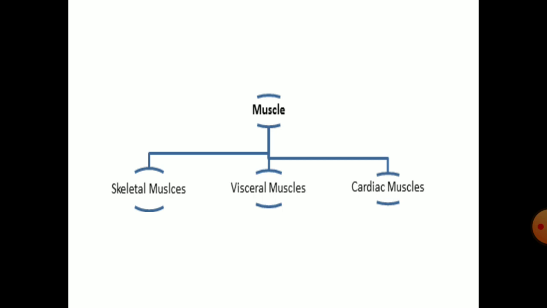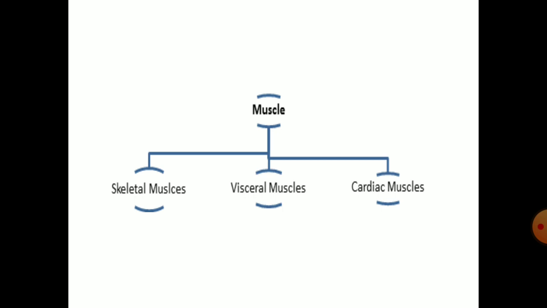And the third one is known as cardiac muscles. Now let's move on to the first one. We know that striations are very prominent in skeletal muscles, and these striations are light and dark bands. And we know that these muscles are close to our bones, so they help in voluntary function, or we can say that they perform function voluntarily.